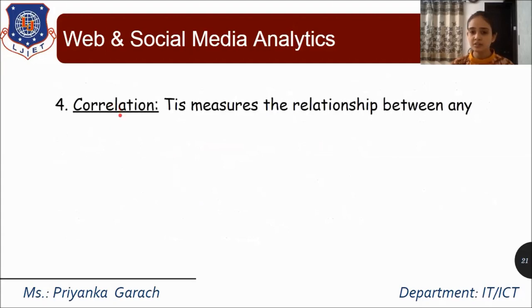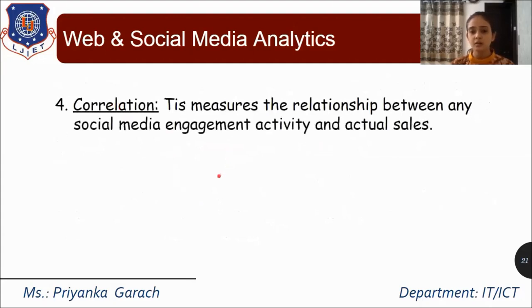Then comes the correlation. Correlation means what is the relation between what you have searched and what you actually want to purchase. Suppose I am searching for an electronic device such as a pen drive, and I want to purchase the pen drive. So what is the correlation between what you have searched and what you are getting from the social media? So that is the correlation. This measures the relation between any social media engagement activity and the actual sales.